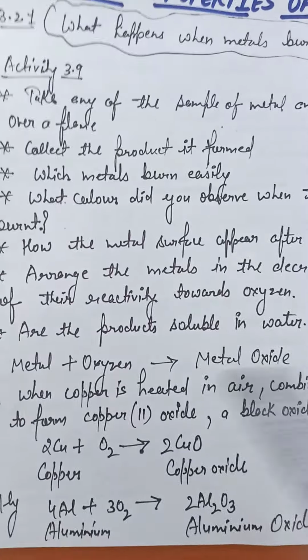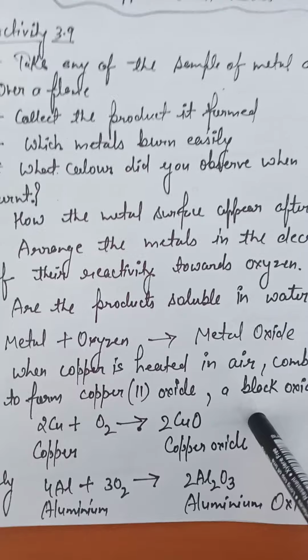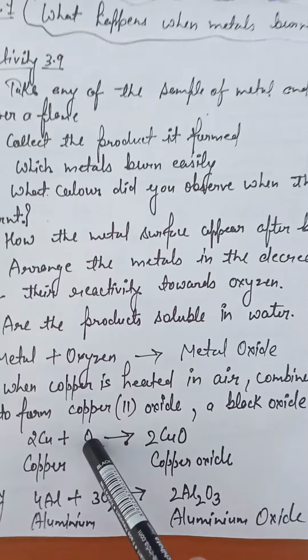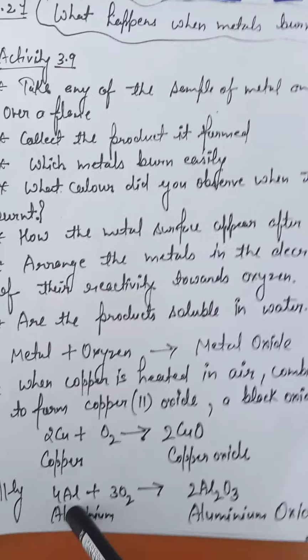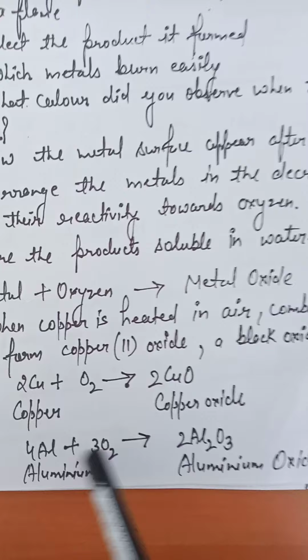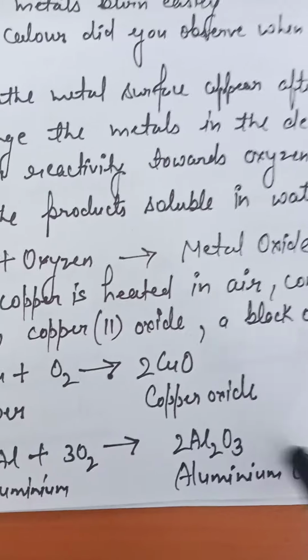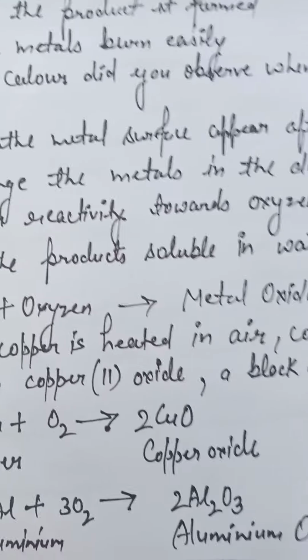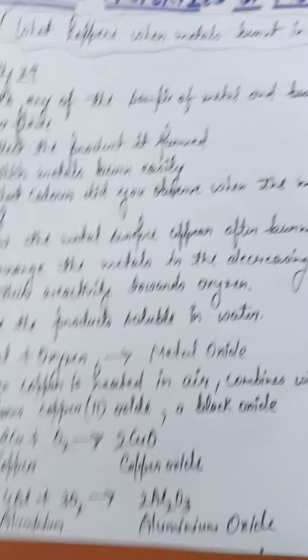The reaction is 2Cu + O2 gives 2CuO. Similarly, if we react aluminium, which is a metal, with oxygen, it forms aluminium oxide. Metals always react with oxygen to form metal oxides.